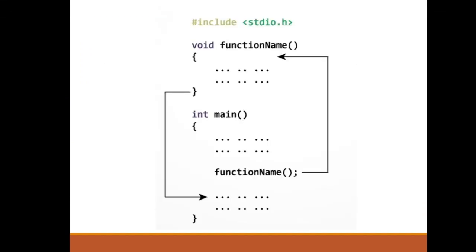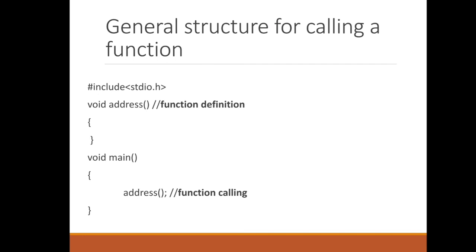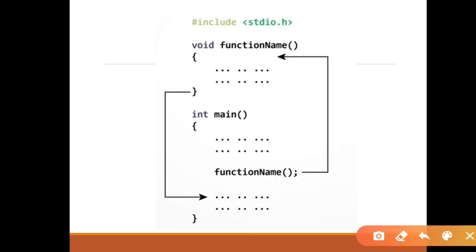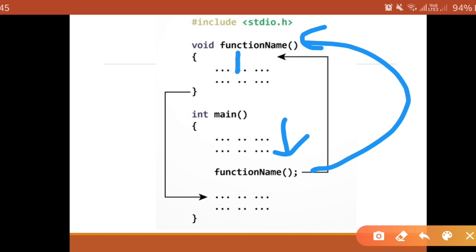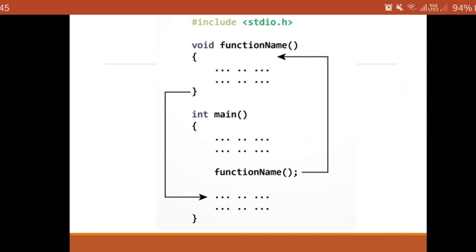For example, here program execution starts from main. When any function call appears, control is transferred to the function. That function will be executed, and when the closing bracket occurs, it comes back again. So that is the normal flow of function execution.